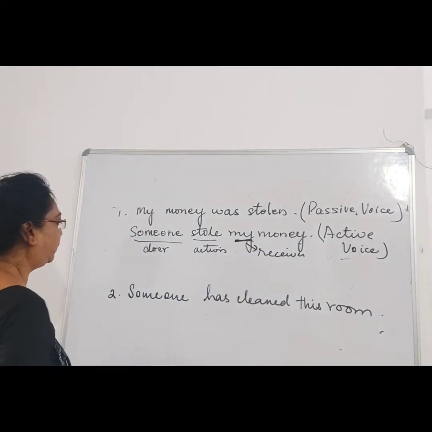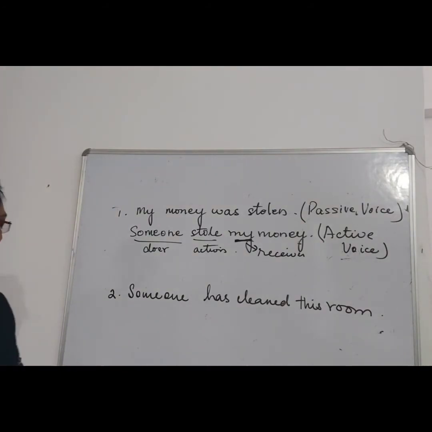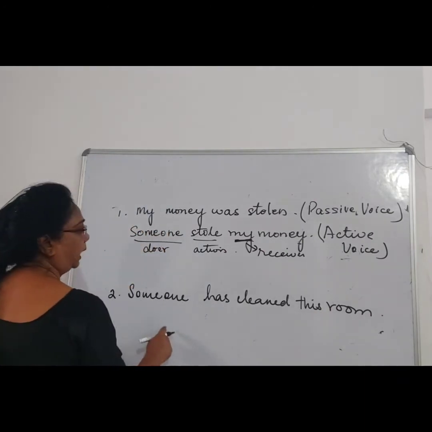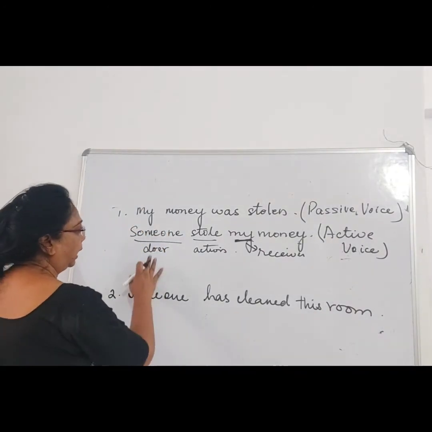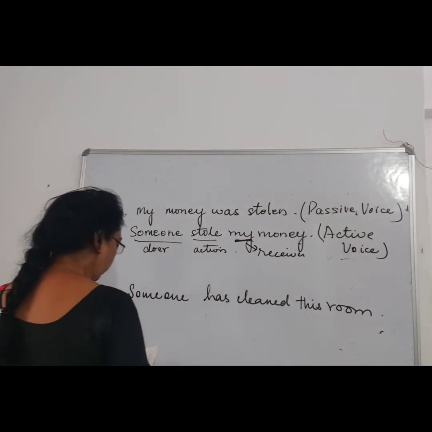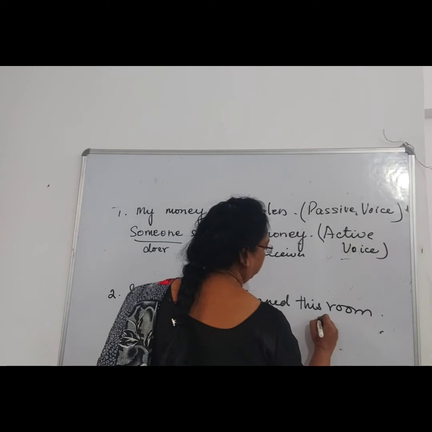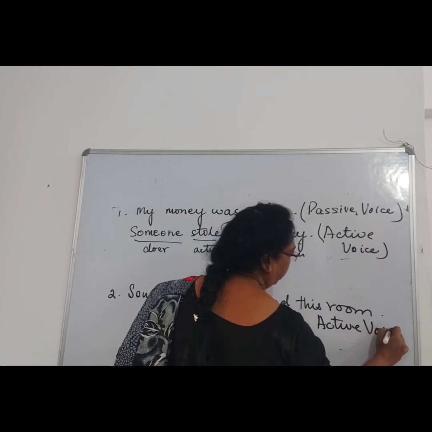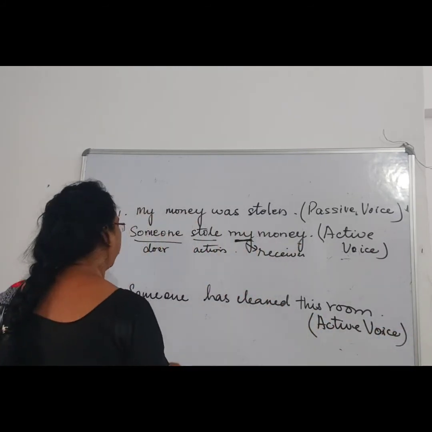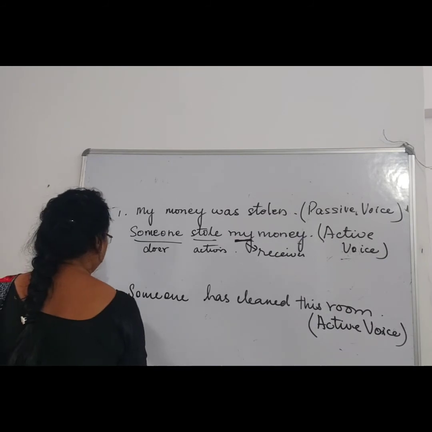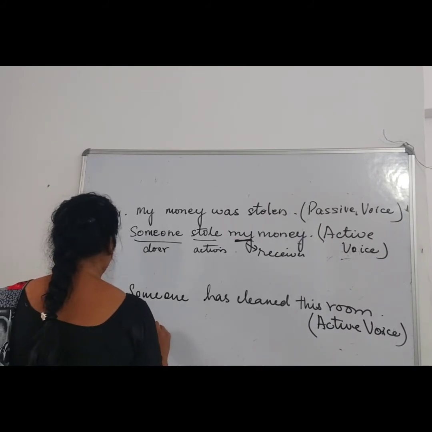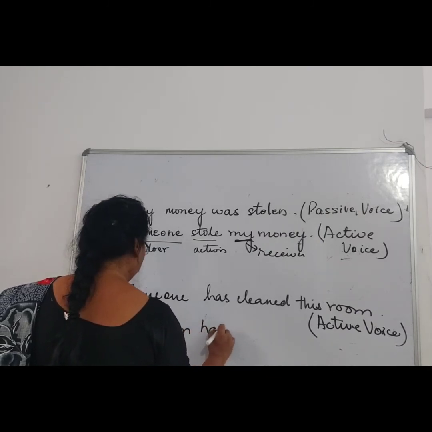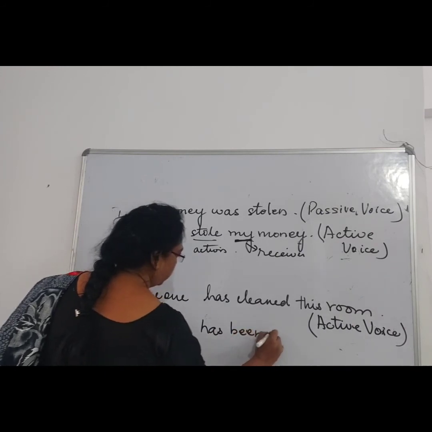Now over here, what is this sentence showing? Someone has cleaned this room. It is showing the action, the doer, everything. So what would it be? The sentence is an active voice. We have to convert it to passive voice. So you can write: this room has been cleaned.